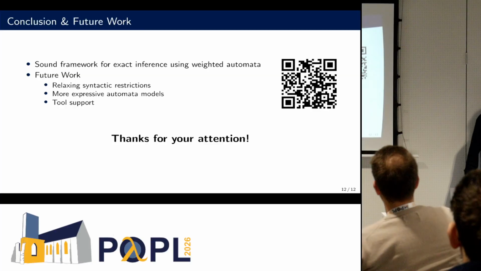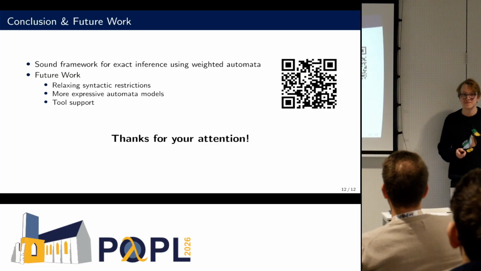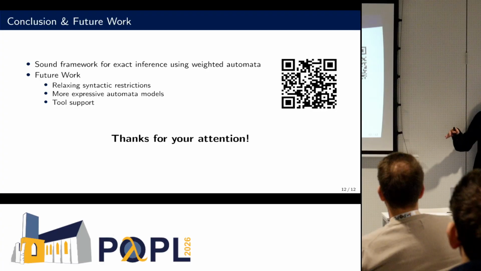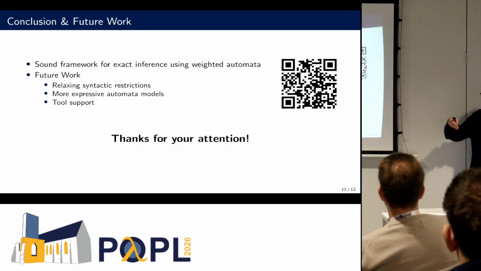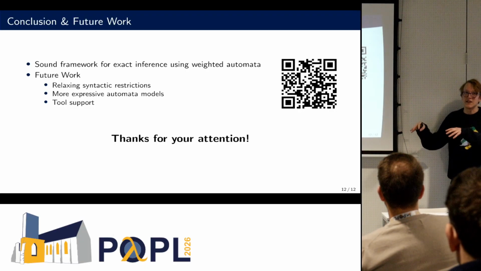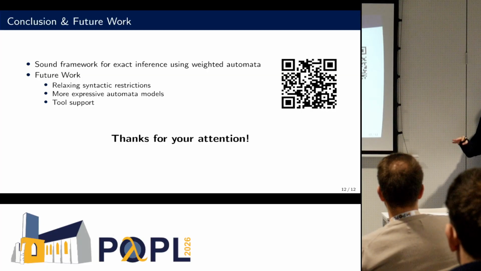Thanks for the talk. I was wondering if you can characterize the kinds of distributions that these automata can express. Yeah, that's a very good question. So what we haven't done yet is that we characterize exactly the set of PGA, also the automaton called PGA. So the kinds of distributions that this automaton can actually represent. So this is something that we left for future work.